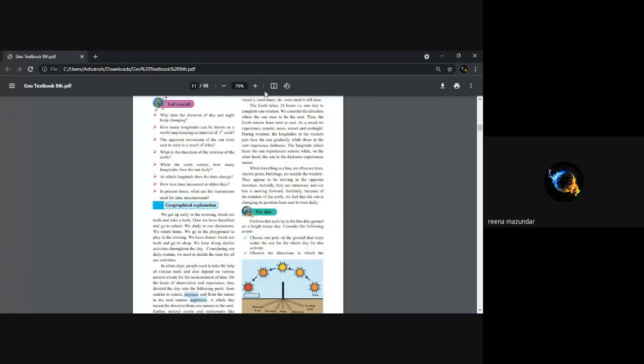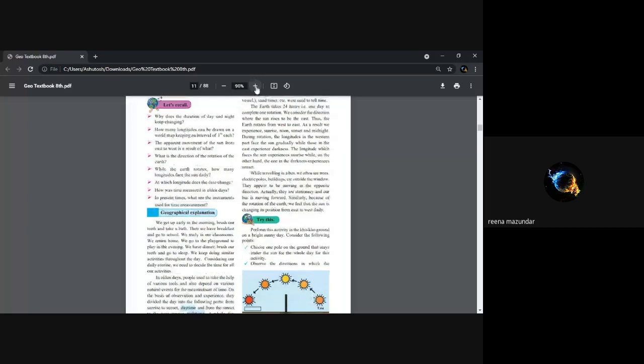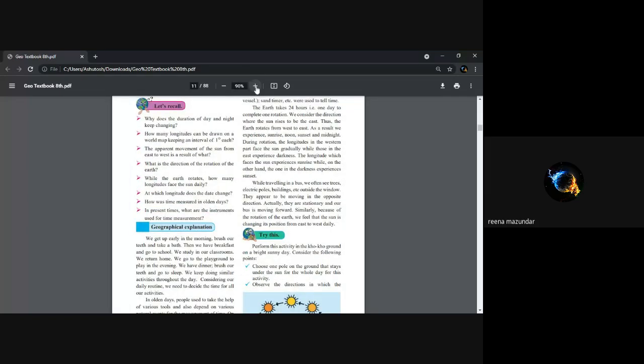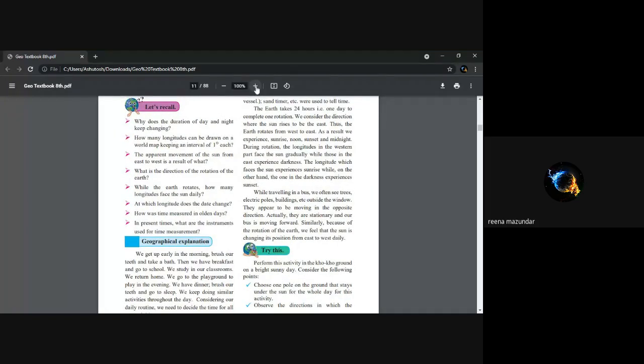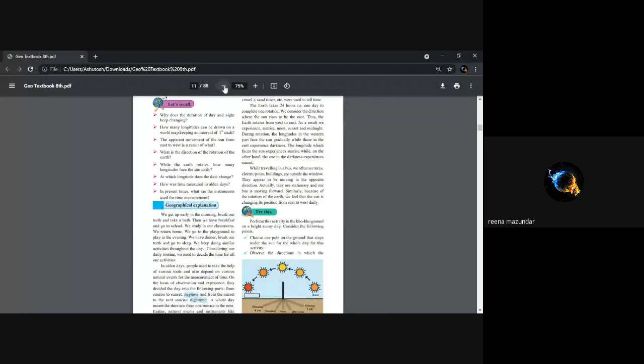So, we're just talking about traveling in a bus. You can see the things outside appear to be moving opposite. Actually, they are stationary and our bus is moving. So because of the rotation of the earth, we feel that the sun is changing its position from east to west, but it is not. As I told you in the picture, it is the earth which is moving and not the sun. Okay.